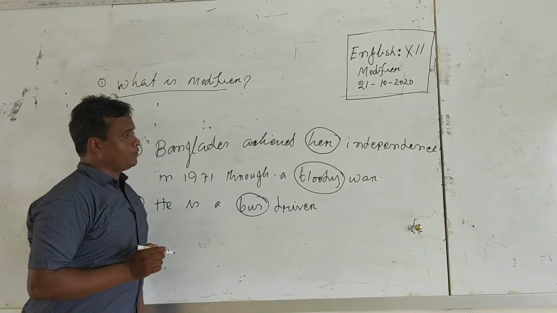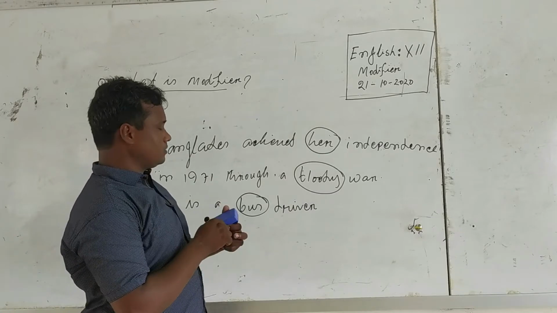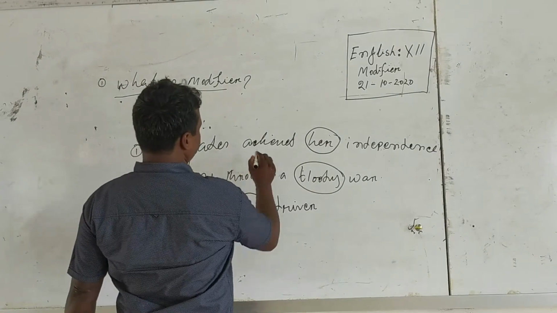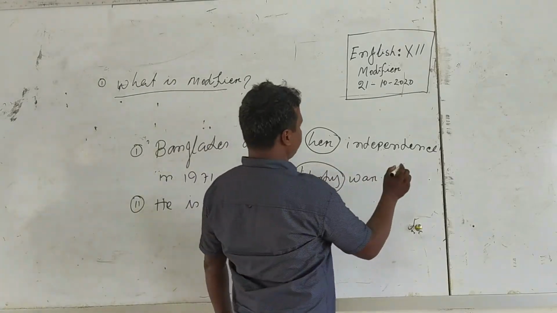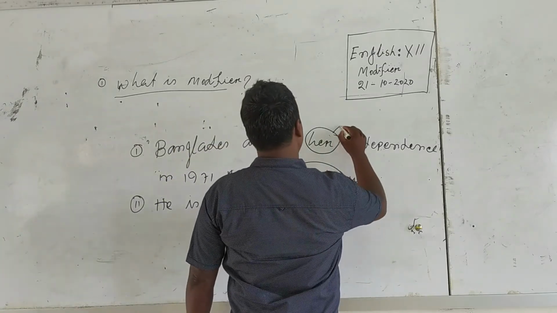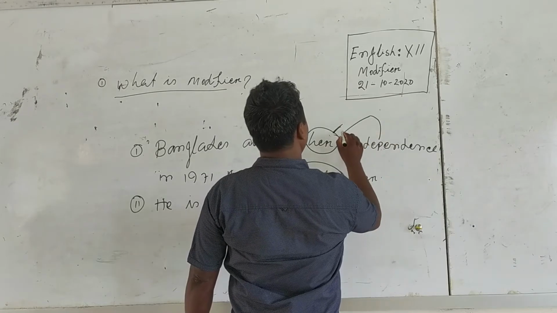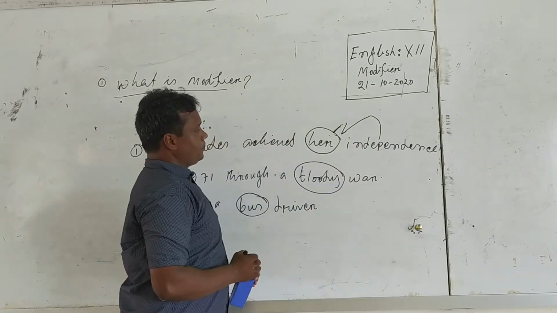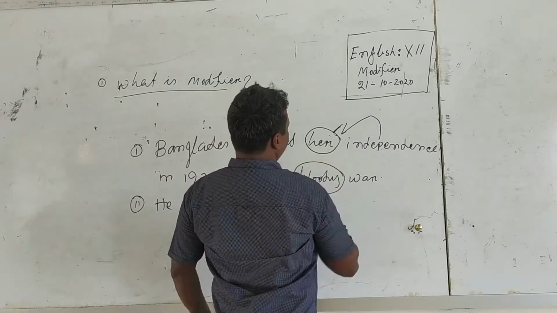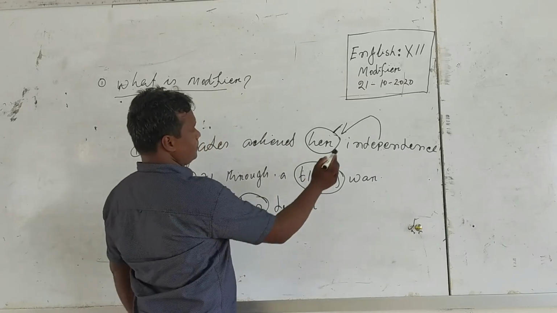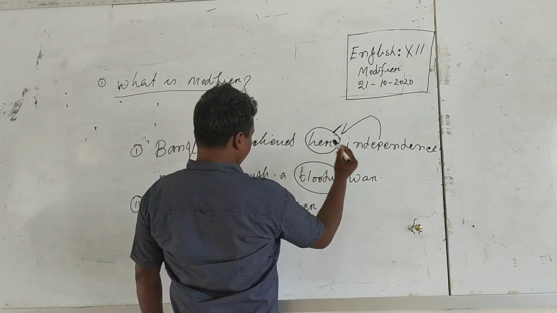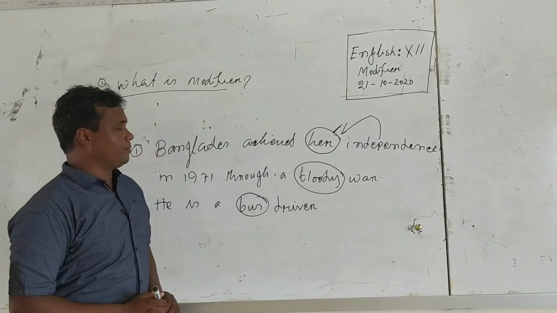Look at the blackboard. Here I marked some words. In the first sentence, Bangladesh achieved her independence in 1971 through a bloody war, independence is a noun and her is the possessive of she. Her sits before independence, so here her modifies independence.